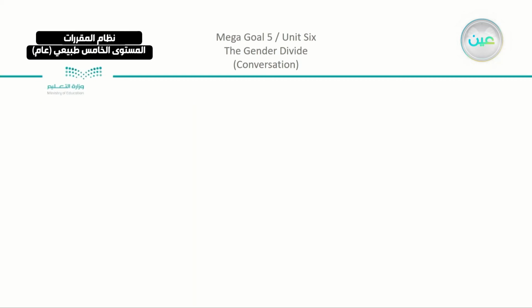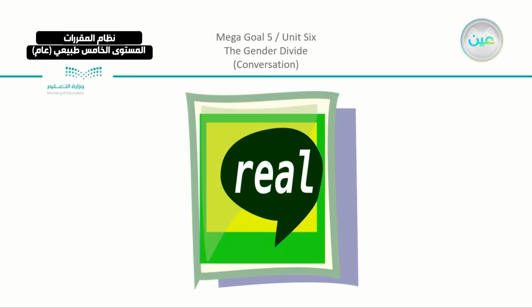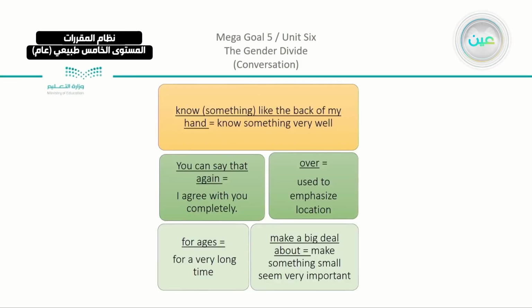Now, we have here the real talk part. We have actually 5 phrases in the conversation. Now, we have the first one, know something like the back of my hand, which means to know something very well. Something that you know very well, you're going to say that I know it like the back of my hand. Like when you are looking at the back of your hand and you know it, which means that you are sure about it.